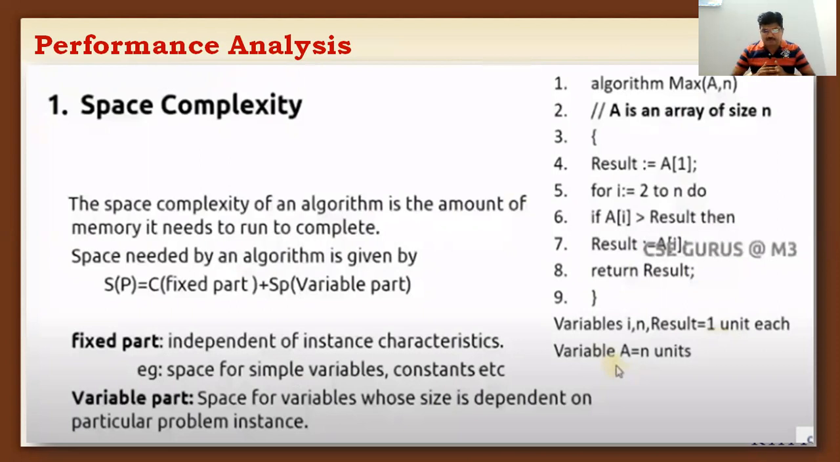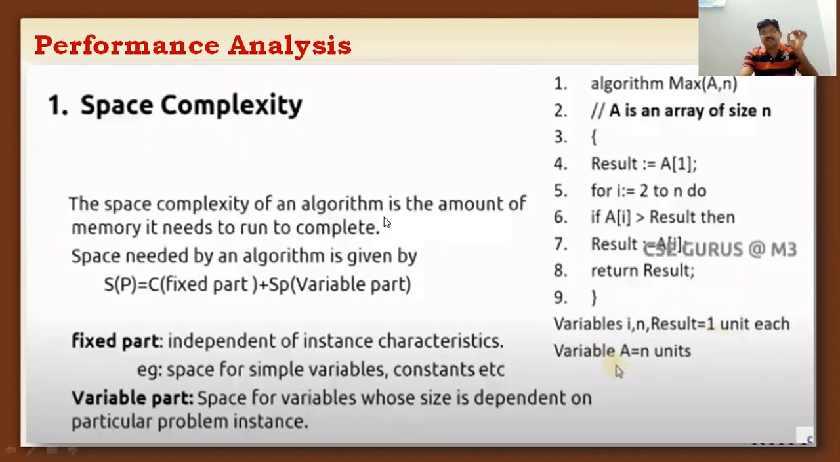What is meant by space complexity? The definition of space complexity is the amount of space or memory taken by an algorithm to complete a task. The amount of space or memory taken by an algorithm to execute the program is called space complexity. So the space complexity of an algorithm is the amount of memory it needs to run to complete the task.